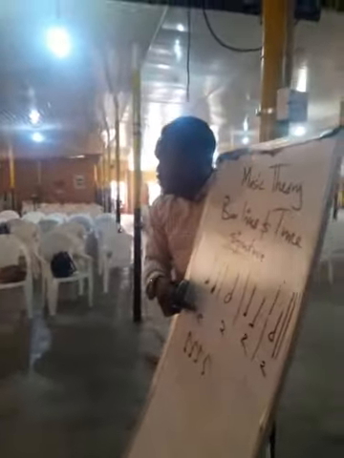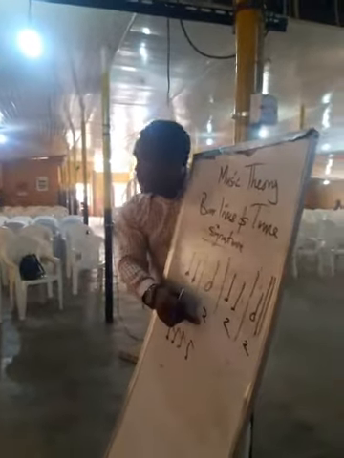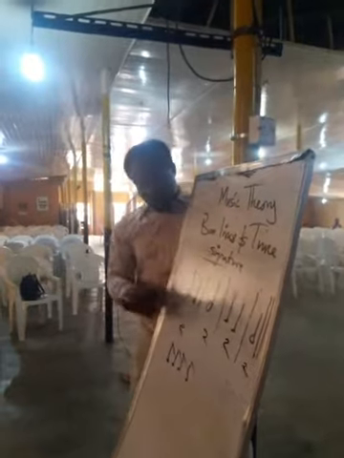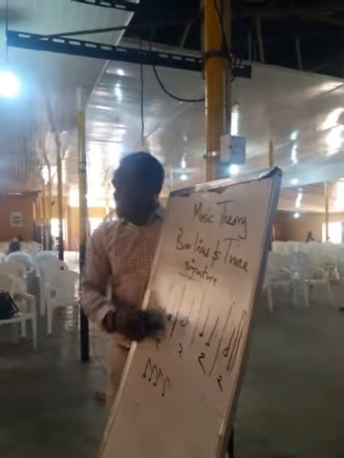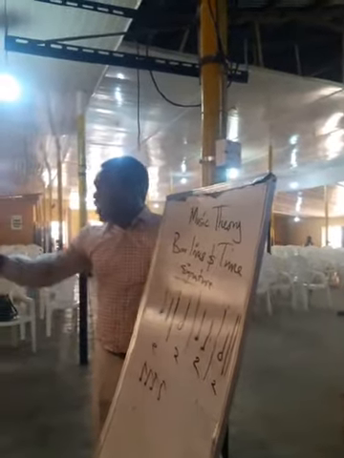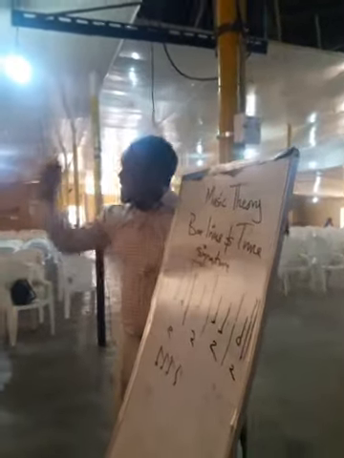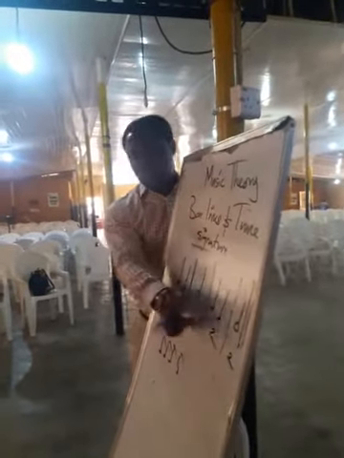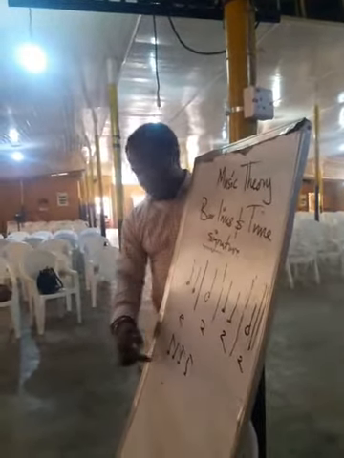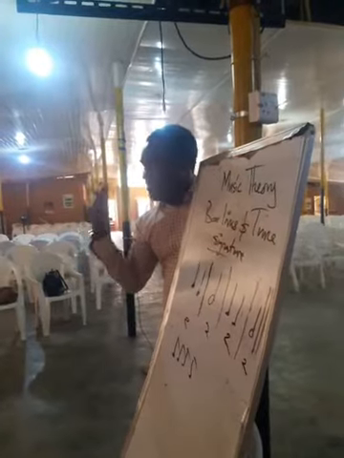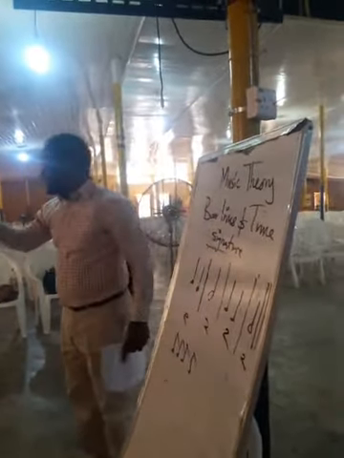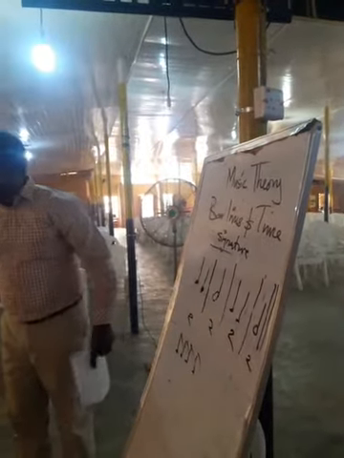Don't worry. Just get it right that each bar has 2. This is 2, this is 2, and if you count 4 quavers, it's also 2. So the work of a bar line is to make sure that each bar has 2 beats. Regardless of the time value you use, it must be 2 beats. Crotchet 2, minim 2, 2 crotchets 2, 1 minim 2, 4 quavers. They are all 2. So a bar line is just making sure that each bar is 2 beats. That's the work of a bar line.